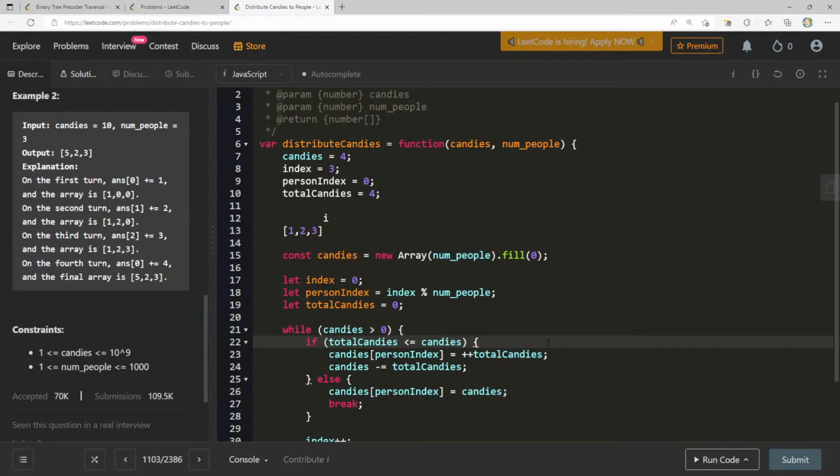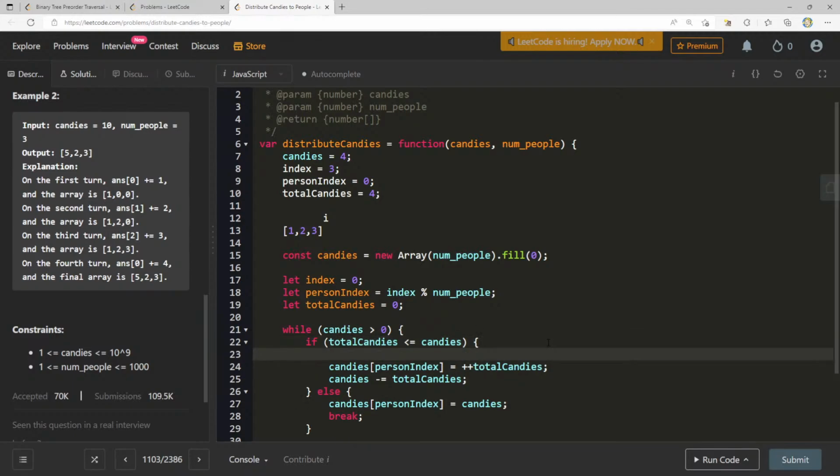Let's think about this. We should increment it first. Here we should say total Candies plus plus, and then Candies of person index here we can just do plus equal total Candies. Because now in this case we increment, right? We incremented our total Candies to 4, and now we add 1 plus 4, which makes us 5. Now we subtract 4 from Candies at 0.